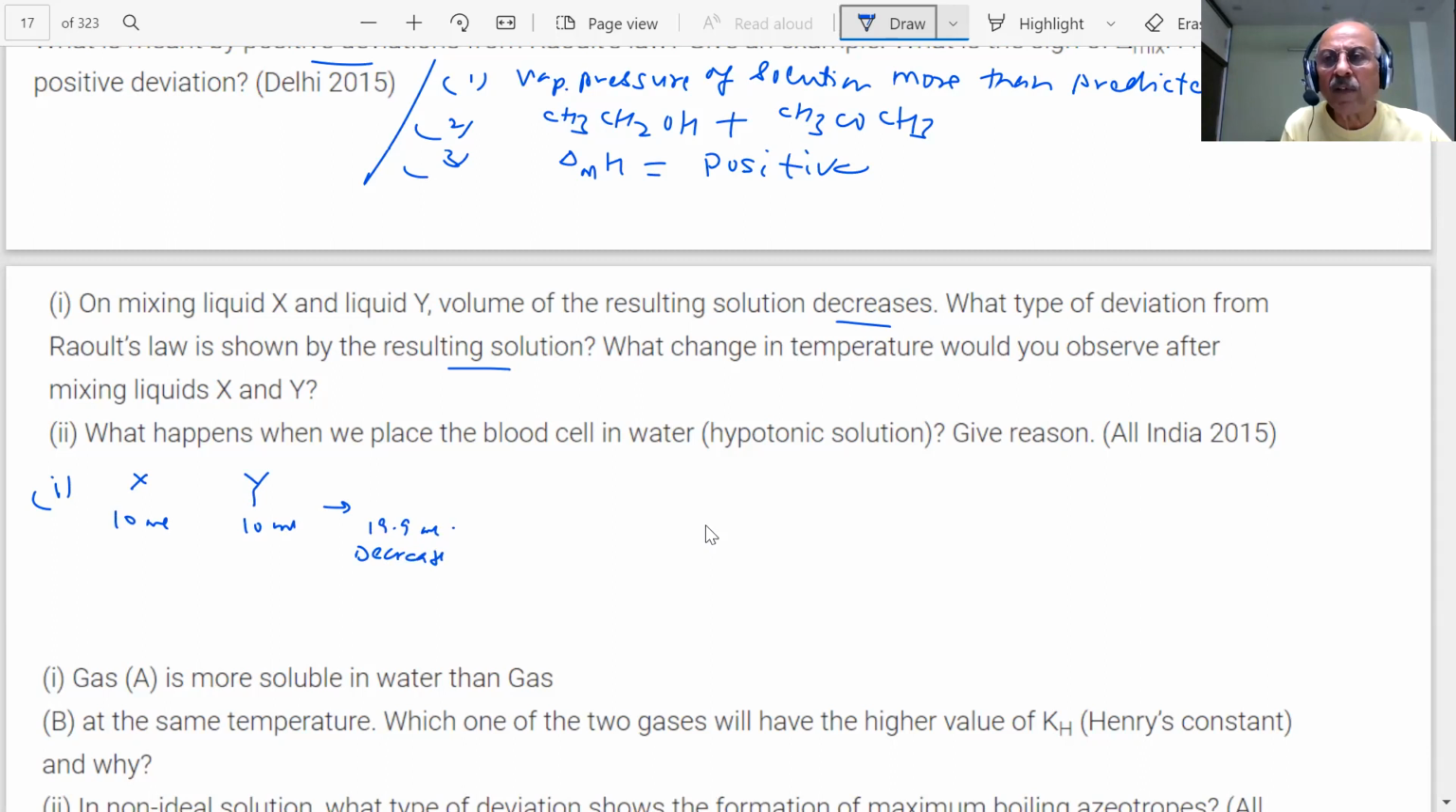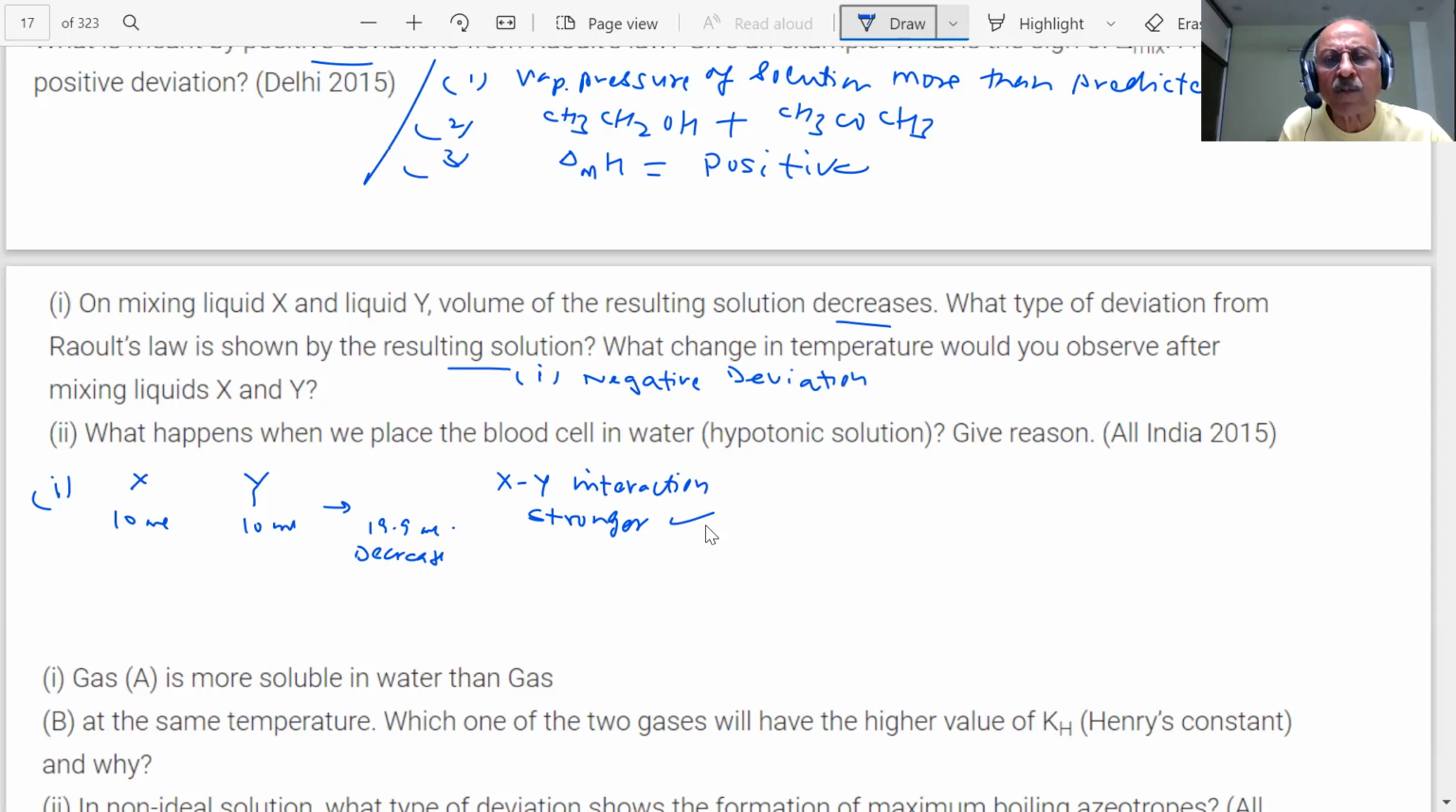Okay? When will it decrease? Is the XY interaction stronger or weaker? Tell me. If the XY interaction is stronger, what does it mean, students? What deviation will be there? It will be negative deviation. So when I write an answer, students, this is for explanation. What type of deviation from Raoult's law? You are saying negative deviation. Okay?